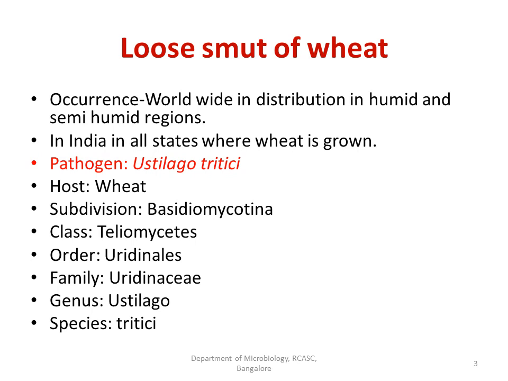So today let us study the pathogen Ustilago tritici, which causes the loose smut in case of wheat. Let us study the systematic position of this organism. As we all know, it belongs to the subdivision Basidiomycotina, class Teliomycetes, order Ustilaginales, family Ustilaginaceae, the genus Ustilago, the species tritici.